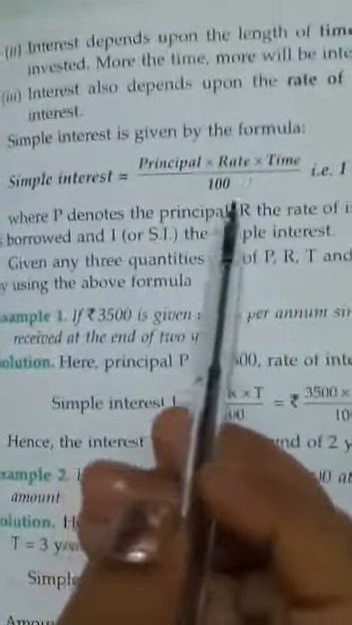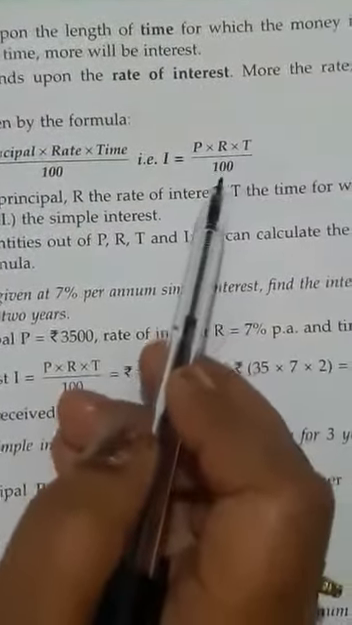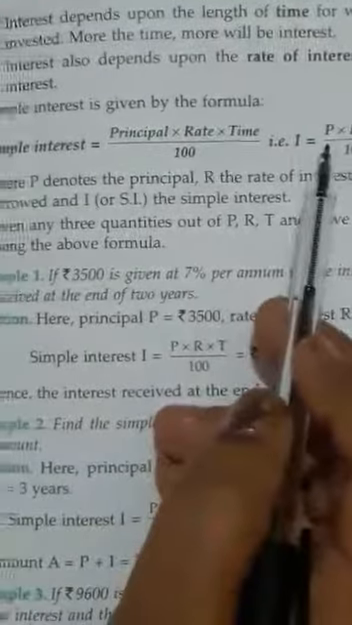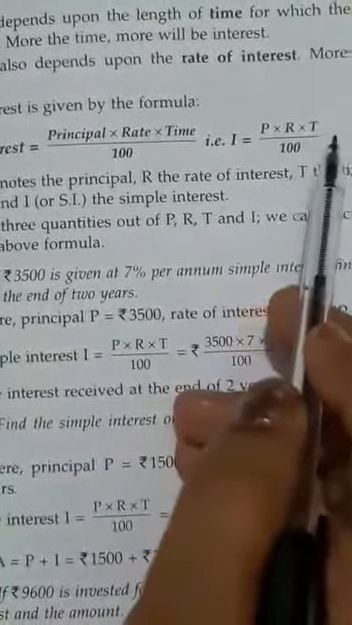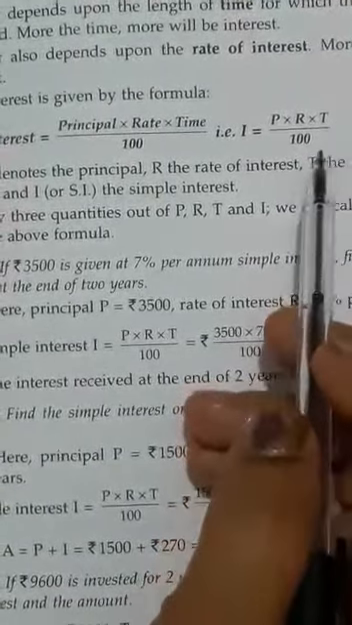Now children, today I will be teaching you one formula of simple interest, that is principal into rate into time upon 100. In short, we can write SI equals P into R into T upon 100, principal into rate into time upon 100, where P denotes the principal, R the rate of interest, T the time for which the money is borrowed, and SI is the simple interest.